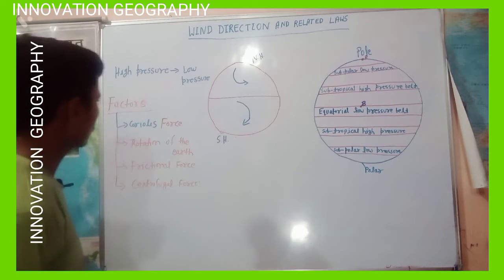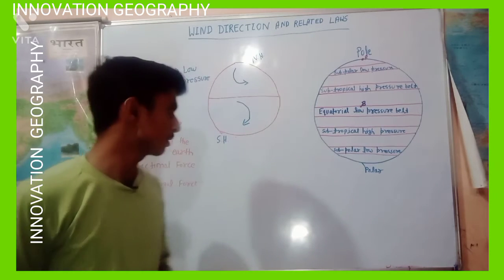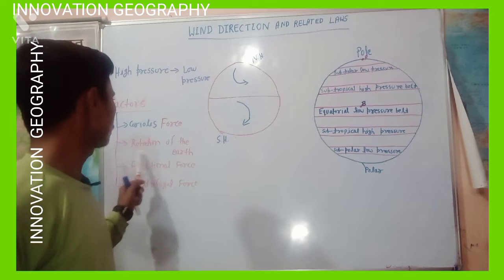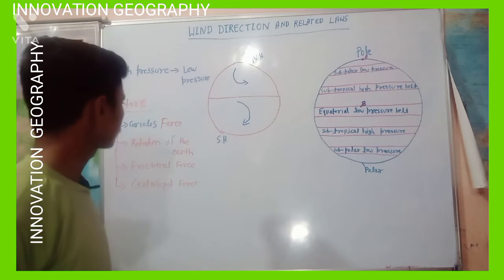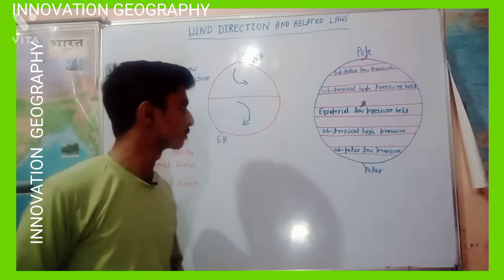Mainly, there are four factors which affect the wind's direction: Coriolis force, rotation of the earth, frictional force, and also centrifugal force.